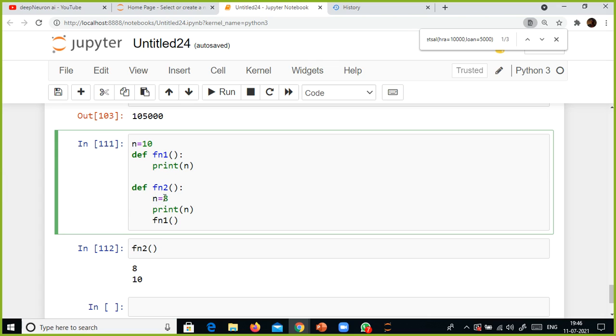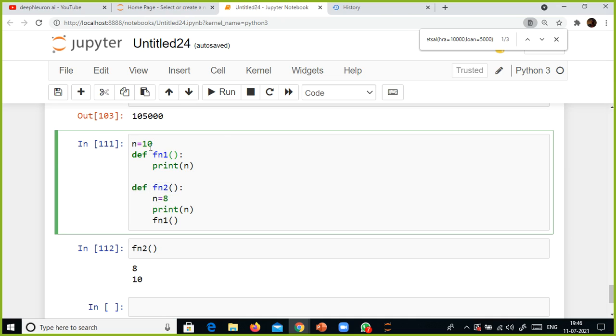Because this person's income is used for this family. Simple, maybe a stupid analogy, right? This family's salary is used for this family only. This family's salary should not be used by the other family. So that means this variable n is local to this function, which means the value of variable n is not available outside of this function. That's the reason why it was throwing an error.